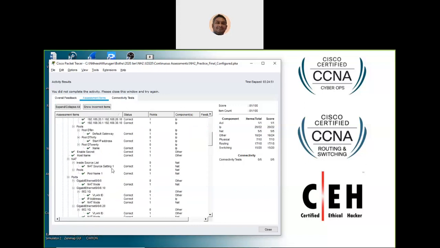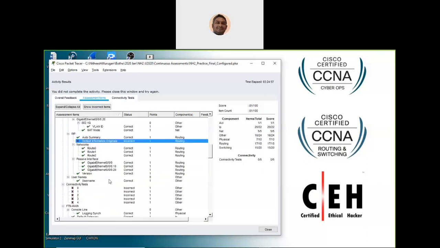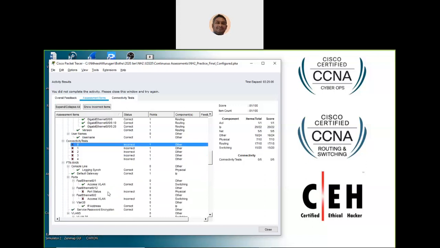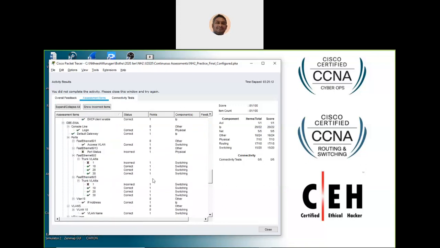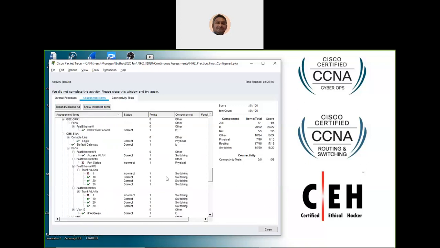And here, in board GBE, it says that we have not included the default-information originate, so that one we should do. The connectivity tests are not correct. Okay, let's see it. And then the port status is here. The troubleshooting part we will do in our next part.